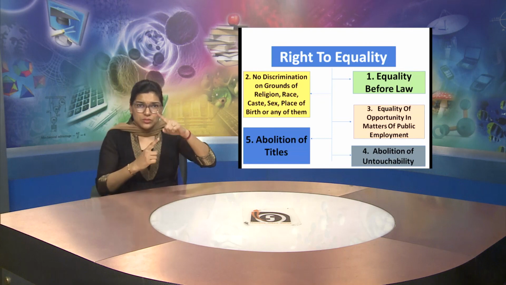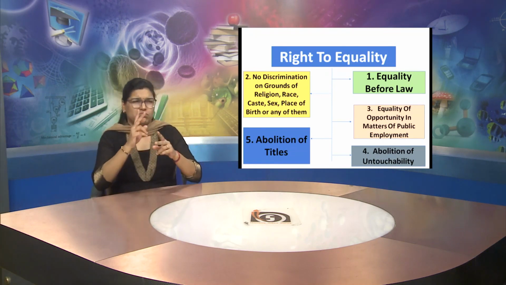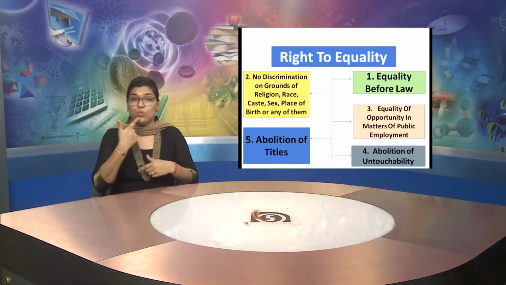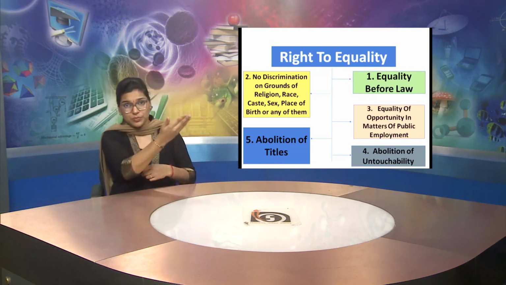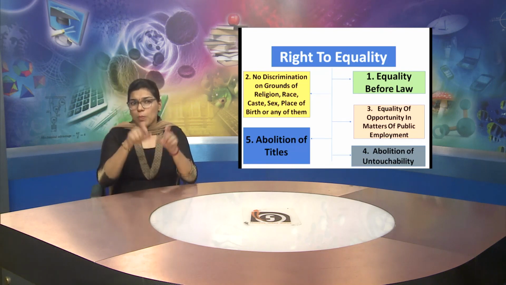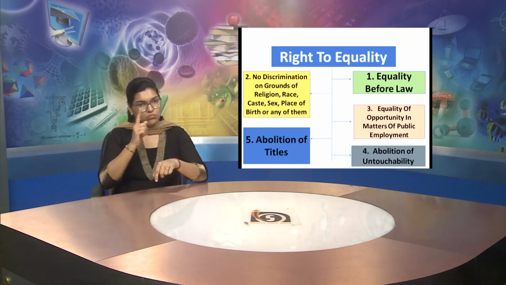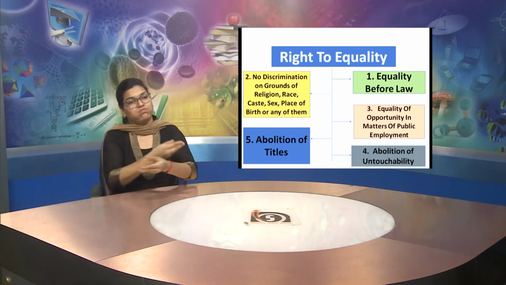Whether the person is ST, SC, of any community, or the person is differently abled, there is no discrimination. The person is considered equal as all others. The third point is that there is equality of opportunity in matters of all public employment.